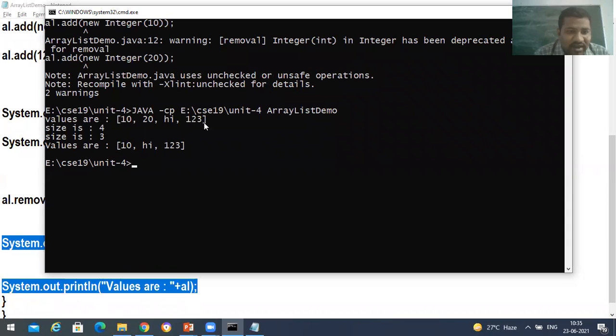See, the values are printed: 10, 20, hi and then 123. After that, the size is 4. And then we deleted an element, so size is 3, and the element at index 1, that is 20, is deleted, and we got 10, hi and then 123 as the values. Clear?